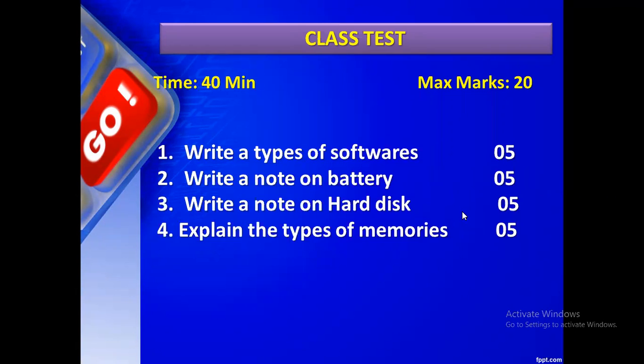Answer it. Primary memory, secondary memory. Okay, what are the primary memories? How are the primary memories classified? No, I didn't get your answer. RAM, ROM. No. Tell the proper answer, Harini SK.